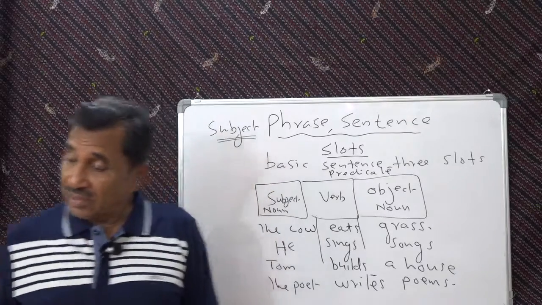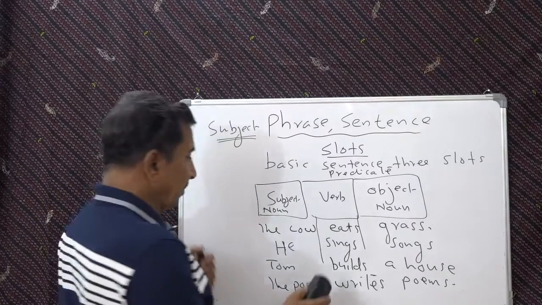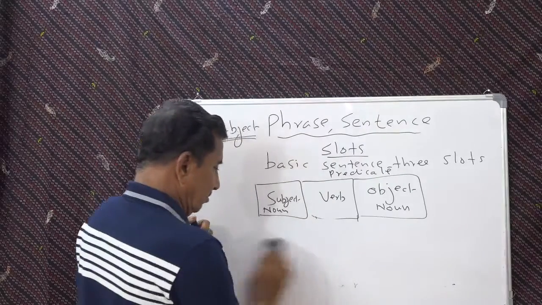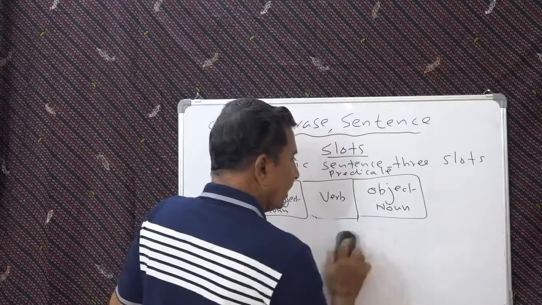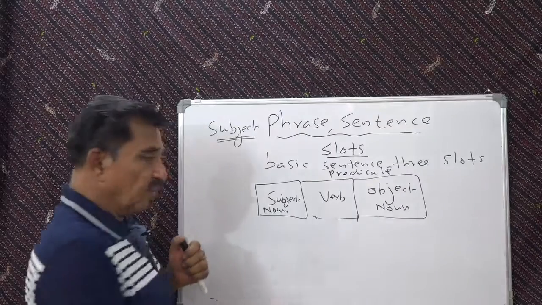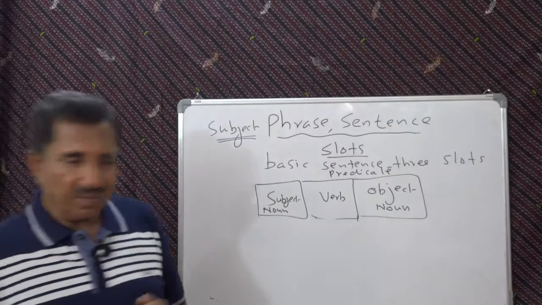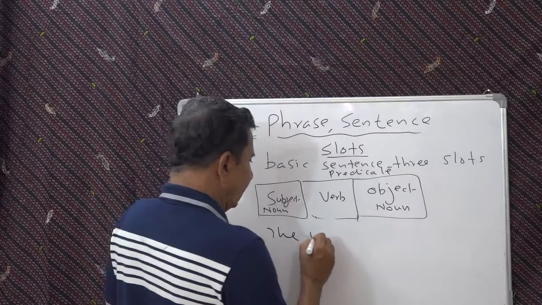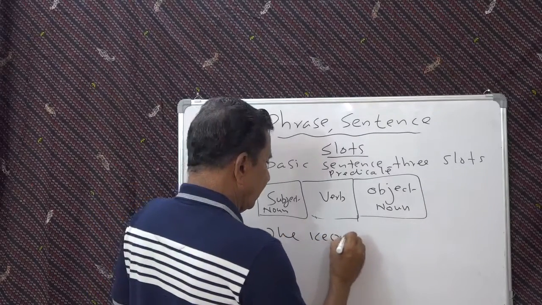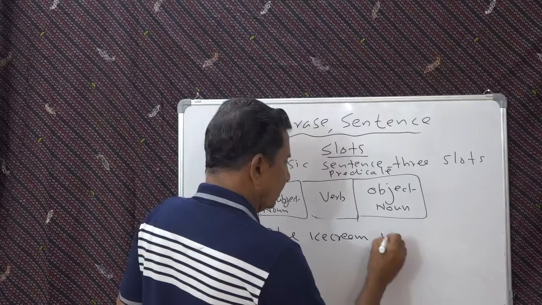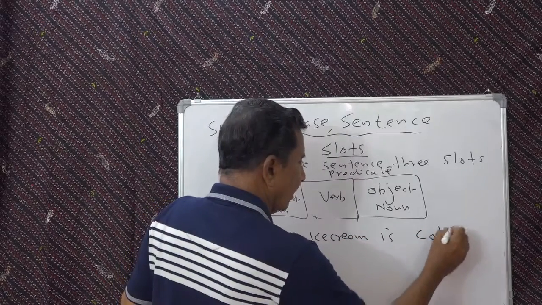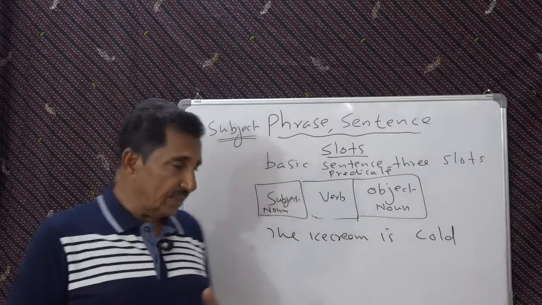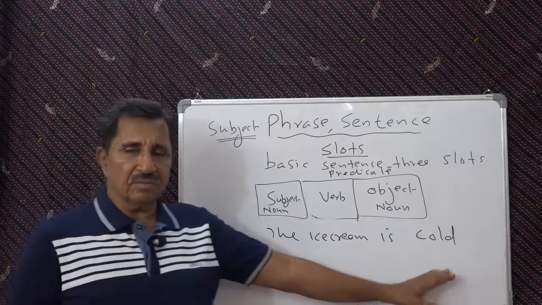It may not always be an action. It can be a state, a situation. For example, in which case there will not be objects. There will be an example like this: the ice cream is cold. See that? Ice cream cannot be hot, you cannot call it a hot ice cream. So the ice cream is cold.